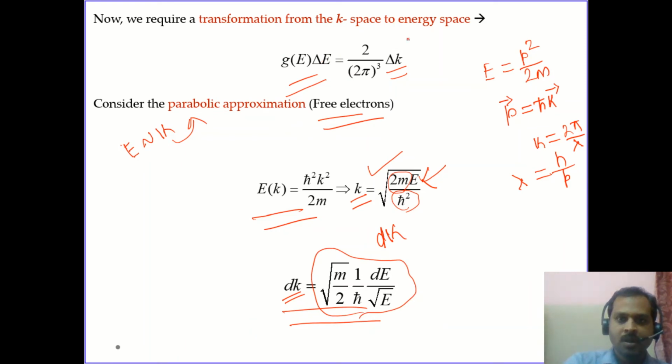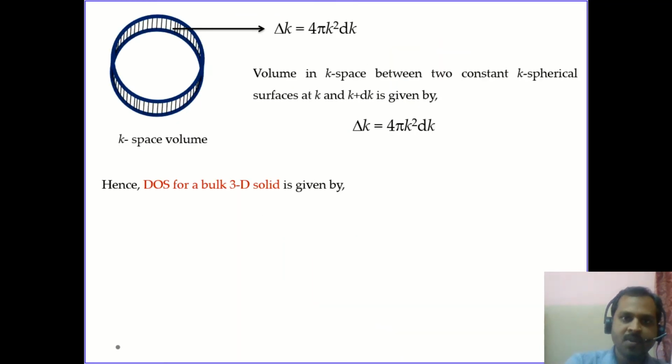So now let us find out what is this delta k for a three-dimensional solid. Delta k can be found out by considering two constant spherical surfaces in the k space, having the values k and k plus dk. So one of these surfaces corresponds to k and the other surface corresponds to k plus dk.